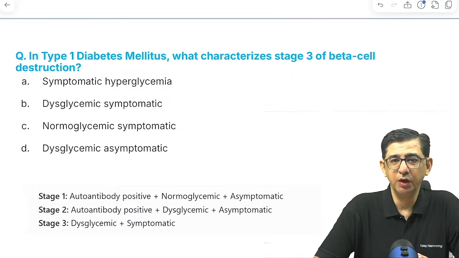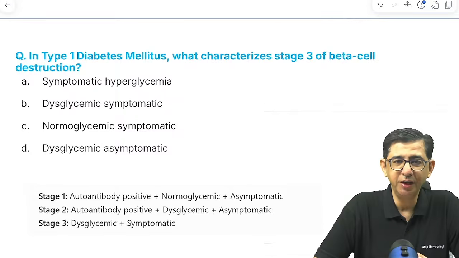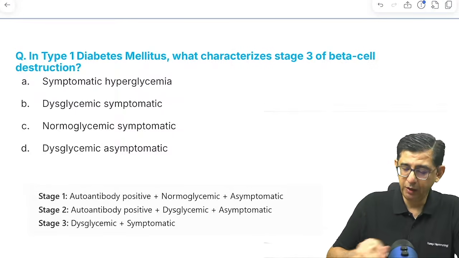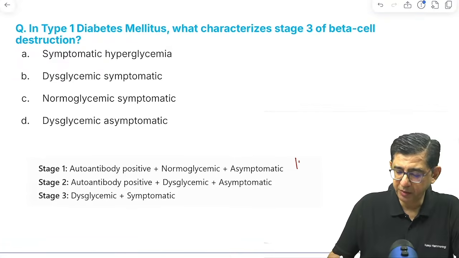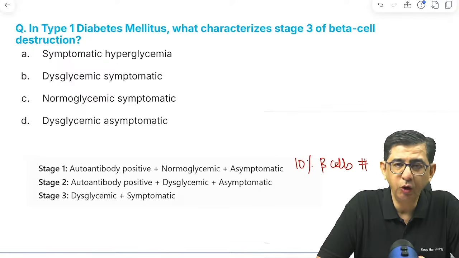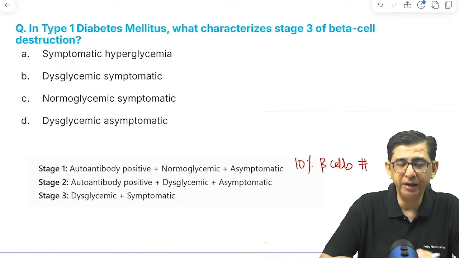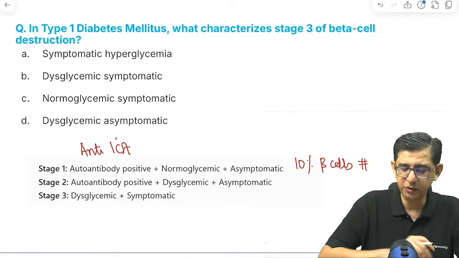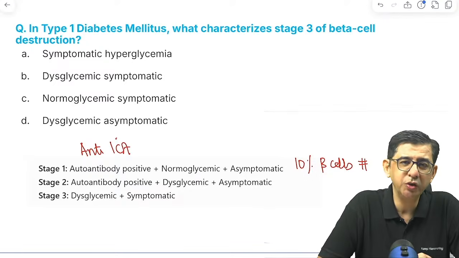This question was out of syllabus in a sense that it is not given in Harrison and I had to look it up. But it can be understood like this: if 10% beta cells are destroyed, imagine that only in the pancreas 10% beta cells are destroyed, then the patient obviously has autoantibodies, anti-islet cell antibodies present. So anti-islet cell antibodies destroyed 10% beta cells, and the blood sugar will still be normal